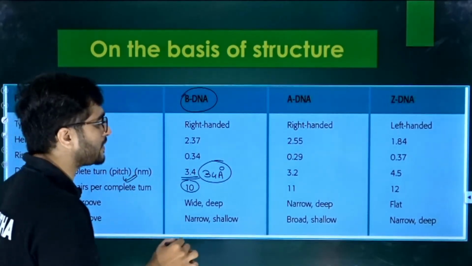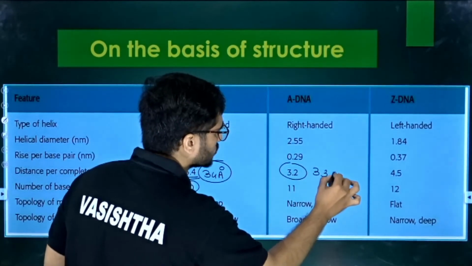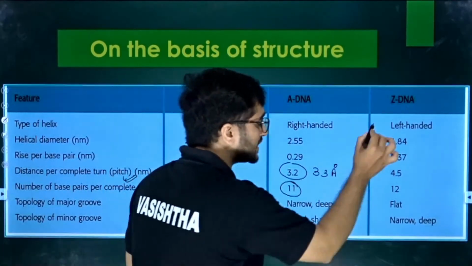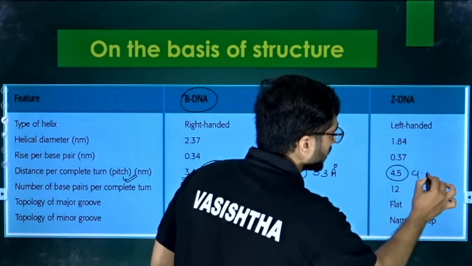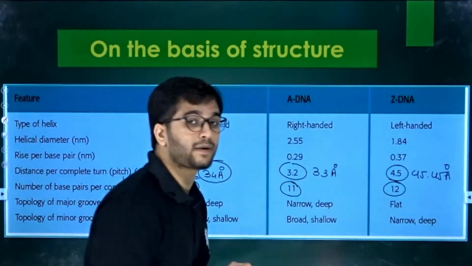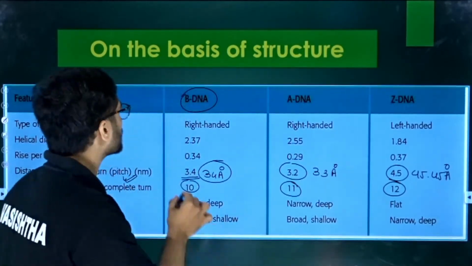Okay. A-type DNA has a length of about 33 angstrom, but what does it have? It has 11 base pairs. Z DNA has a 45.45 angstrom pitch, but it has 12 base pairs under that. Remaining are the C and D. So let's see.